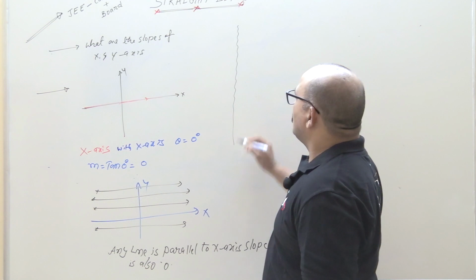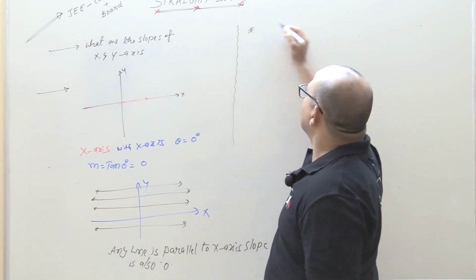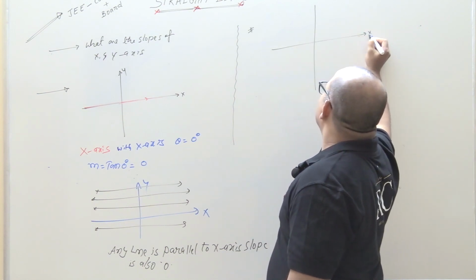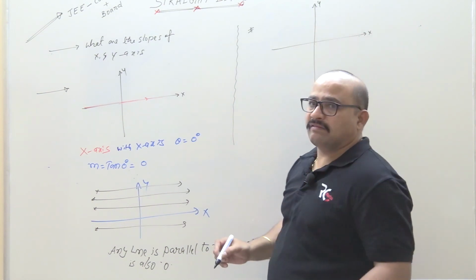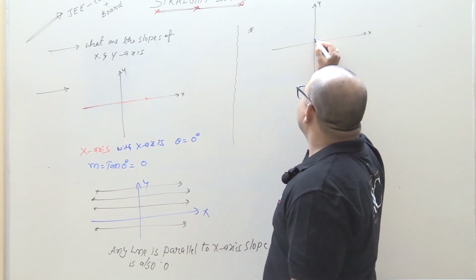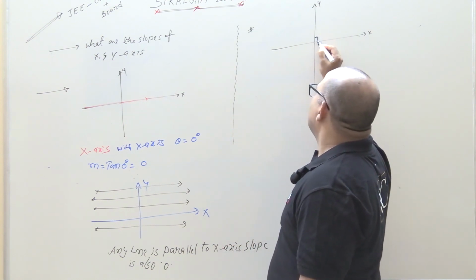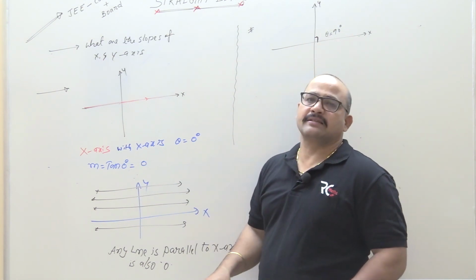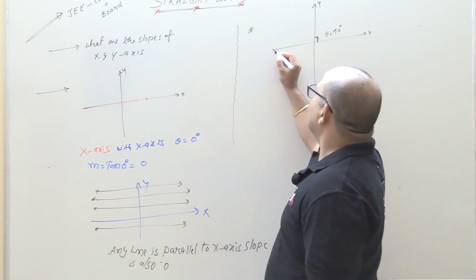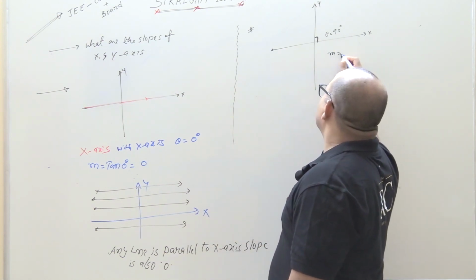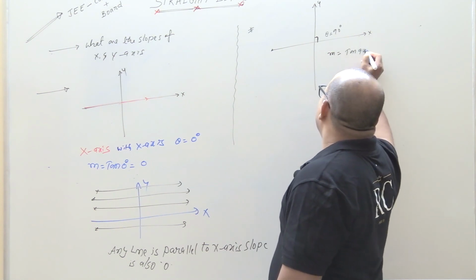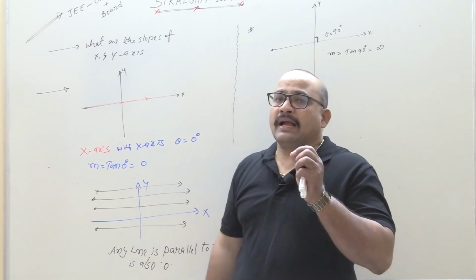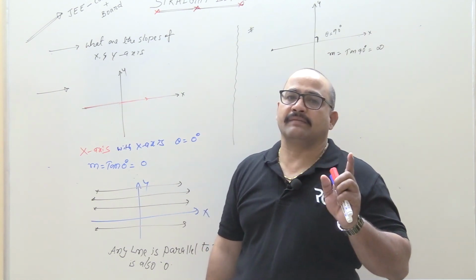Now what is the slope of y axis? Now completely you have to depend on inclination. First of all, y axis with x axis, how much angle, beta? 90 degree, sir. Yes, 90. Now you have to apply m is equal to tan 90. Tan 90 degree is undefined. That means y axis slope is not defined.